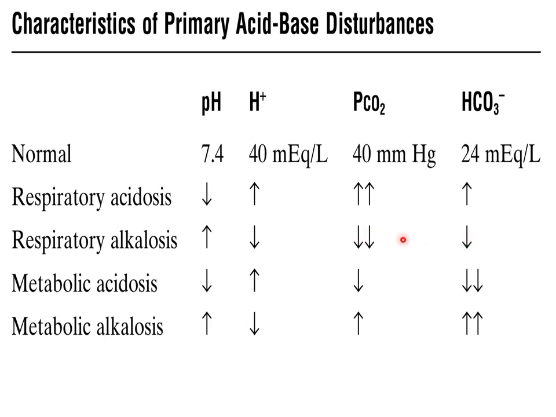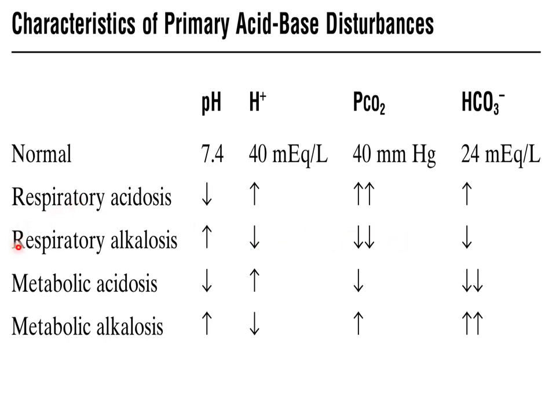And to compensate for respiratory alkalosis, bicarbonate levels inside the blood will fall. As bicarbonate levels fall, less base will be available to bind with hydrogen ions. So more hydrogen ions will be present as such in the blood, and this will bring the pH back to normal. In this way, the body will try to bring the pH back to normal.